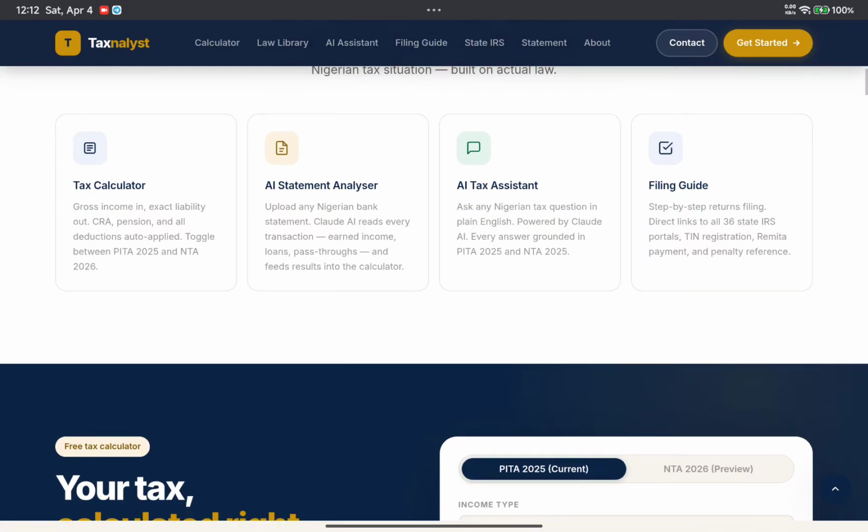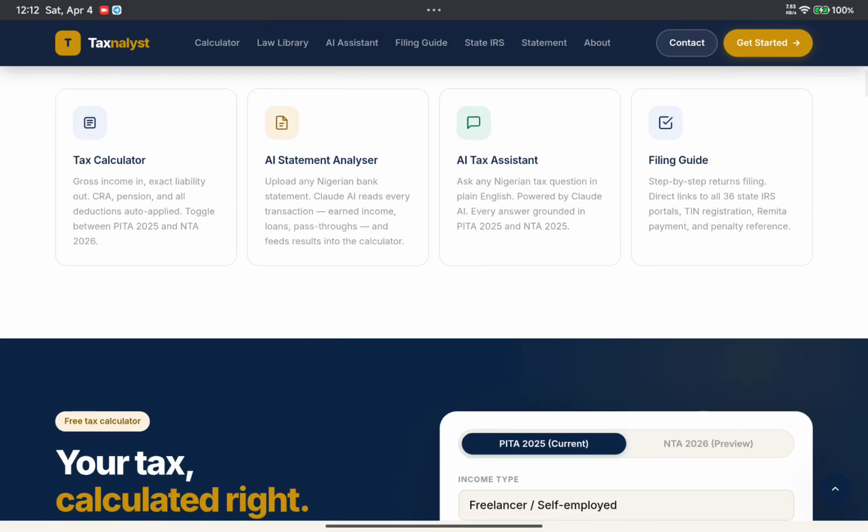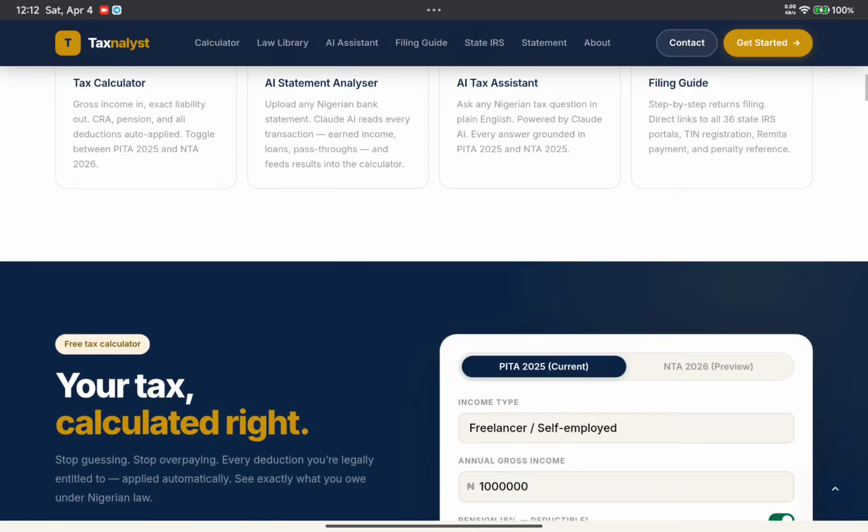We have the AI tax assistant. You can ask it questions about tax and it is going to answer. You have the filing guide, step by step how to file your tax for all 36 states in Nigeria. The IRS portal, how to get your TIN, tax identification number, your remittance payment, and everything is going to be there.